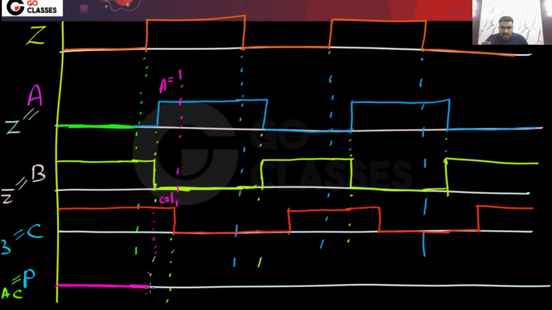The output will change, but after the propagation delay. After the propagation delay, output will change. So you can see this P will change after the propagation delay. This P will become 1.